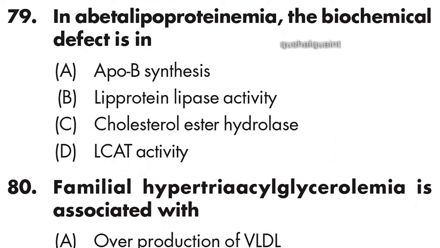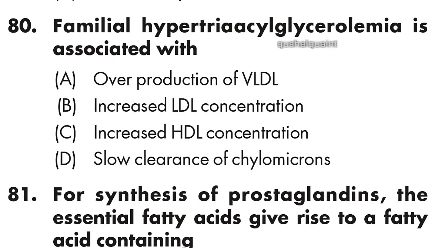79. In abetalipoproteinemia, the biochemical defect is in ApoB synthesis. Option A is right. 80. Familial hypertriacylglycerolemia is associated with overproduction of VLDL. Option A is right.